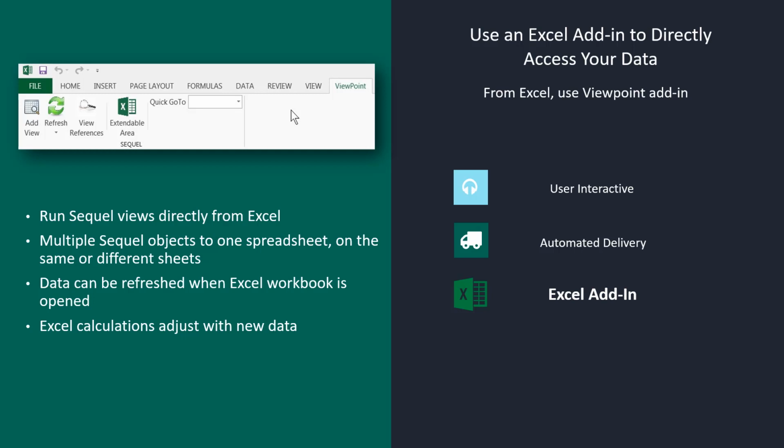You log in and authenticate yourself inside that process, obviously, but those data views are already accessible to me inside of a saved spreadsheet, accessing some of that live data. Go to lunch, come back, refresh it, and see the updated information. So we give you a lot of different ways to do that, and, like I said, you still manage those views in the central repository. So it's a nice way to do that.